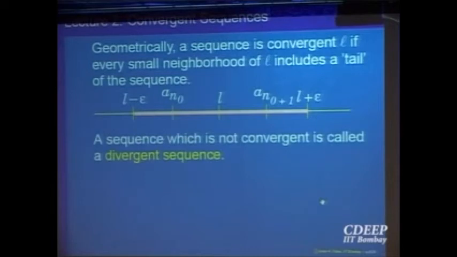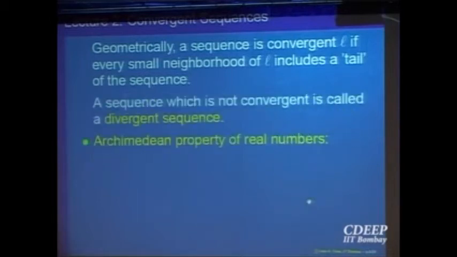If a sequence is not convergent, we say it is divergent. Okay? So there are only two possibilities, either a sequence converges or it diverges. It happens only probably in politics that something may or may not happen. Right? In mathematics, it is either true or false.